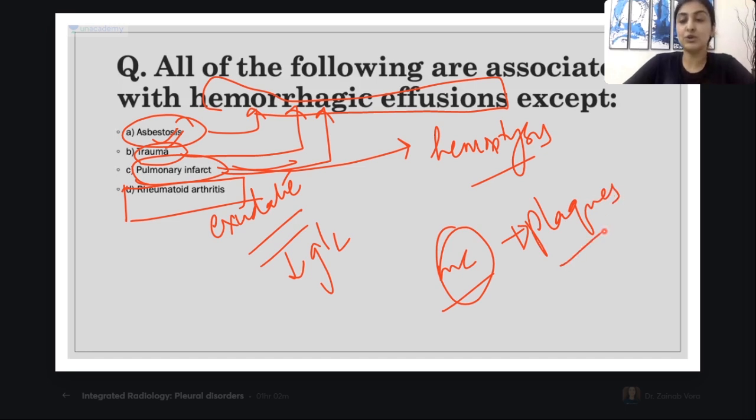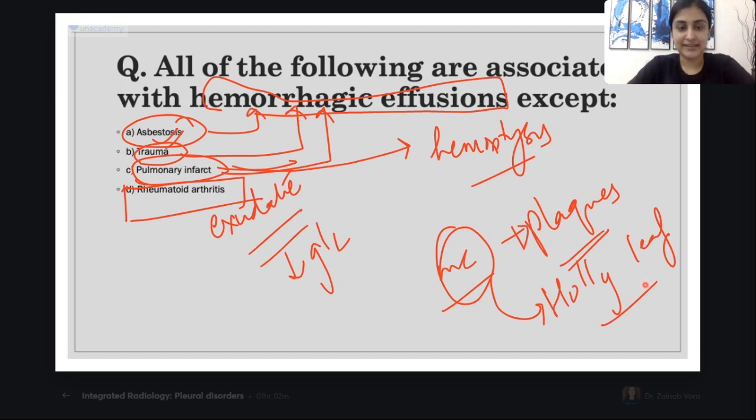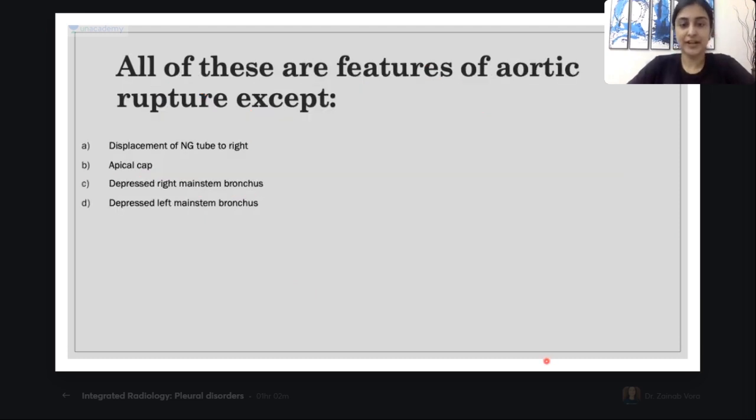So even though effusion is not very common, if it is there, it will be hemorrhagic. Understanding? All right, and what is the sign? Now tell me the leaf wala sign here. Yes, so again, we have both the leaves today. So we will see the holy leaf sign here. Cool. Now we go on to the third cause, which is aortic rupture.